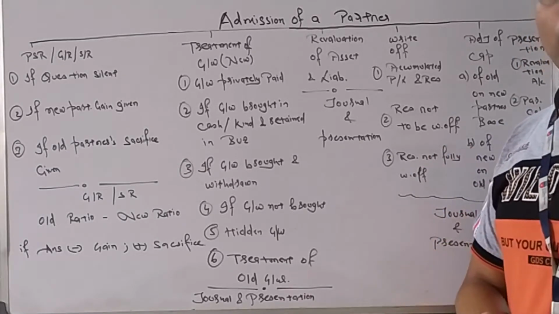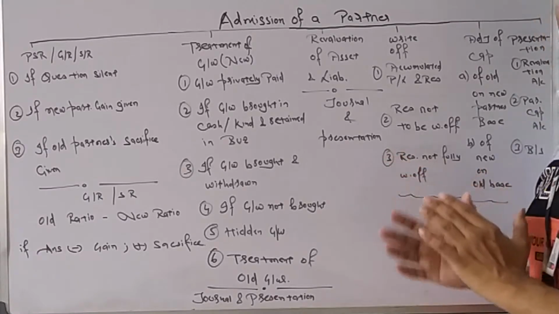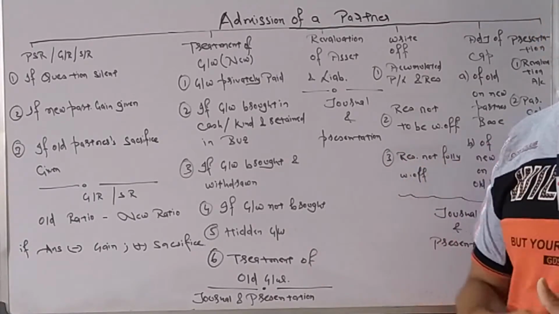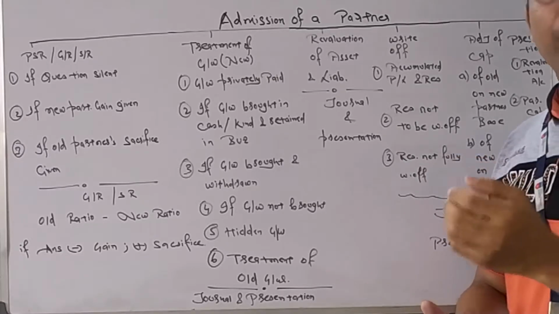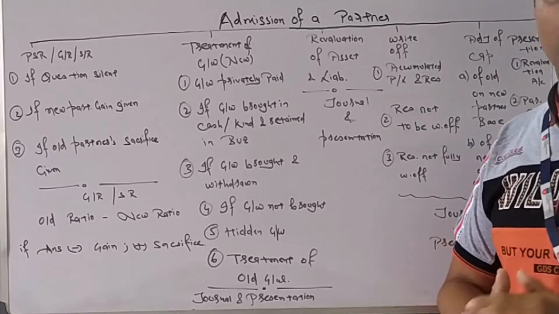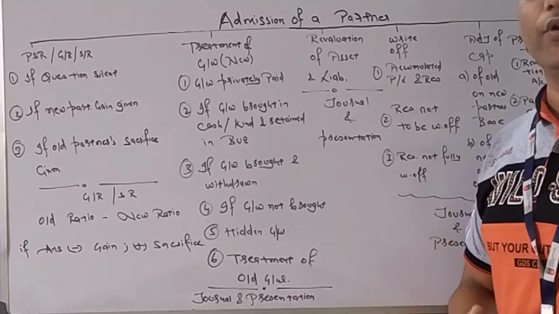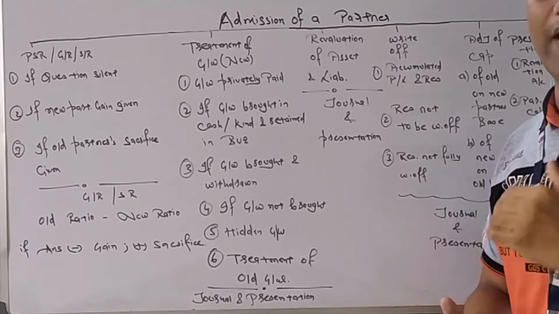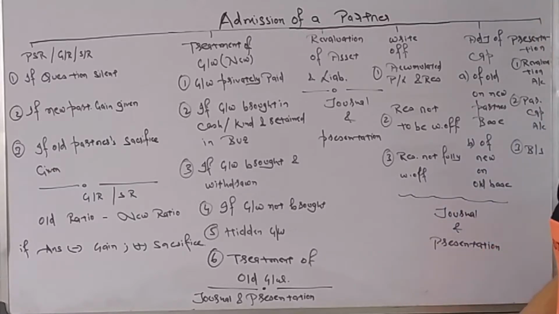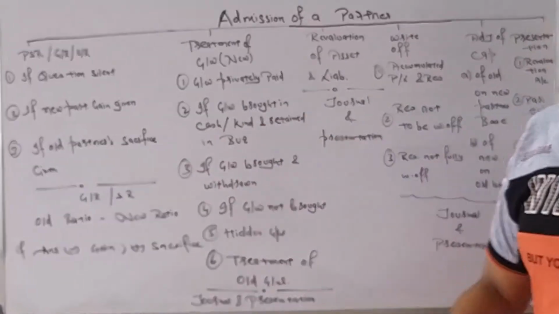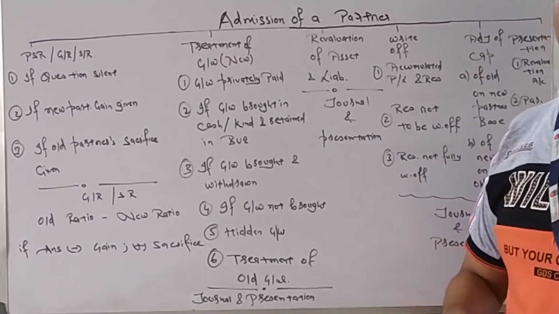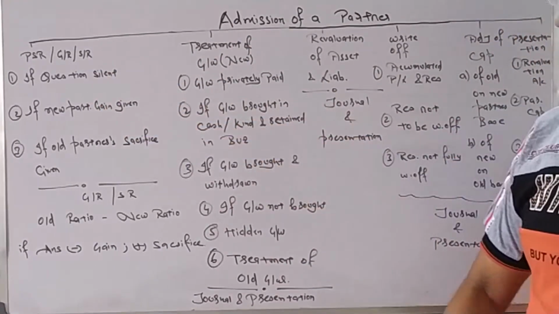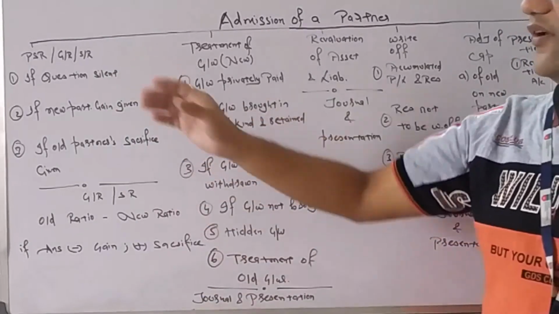First of all, we need to learn what are the main heads which we are going to learn in this chapter. That is admission of a partner. That is, while admitting a partner into a business, what are the things we need to do? Accountancy point of view. First, we need to calculate profit sharing ratio, gaining ratio and sacrificing ratio. New profit sharing ratio, gaining ratio and sacrificing ratio.